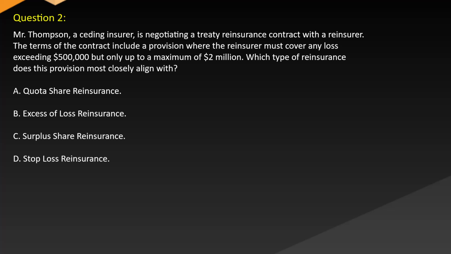Question 2. Mr. Thompson, a ceding insurer, is negotiating a treaty reinsurance contract with a reinsurer. The terms of the contract include a provision where the reinsurer must cover any loss exceeding $500,000, but only up to a maximum of $2 million. Which type of reinsurance does this provision most closely align with? A. Quota share reinsurance. B. Excessive loss reinsurance. C. Surplus share reinsurance. D. Stop loss reinsurance.